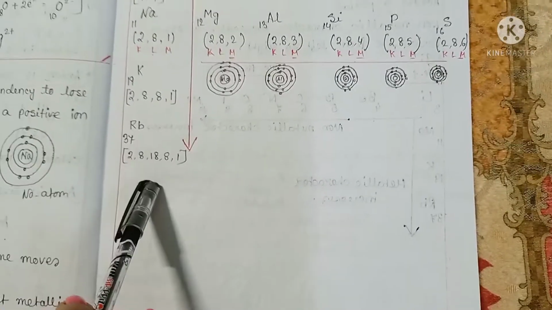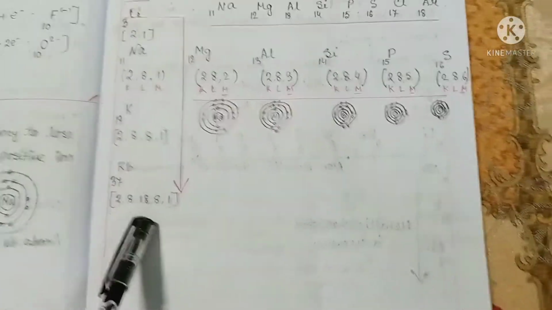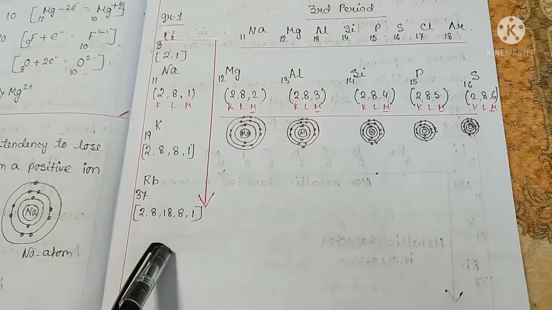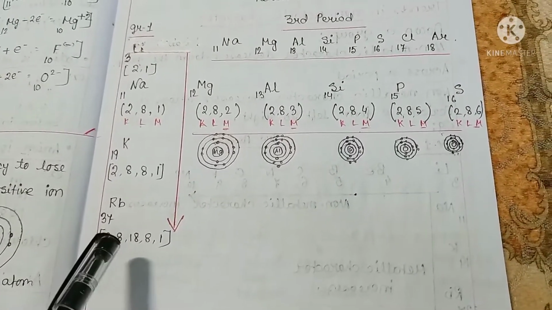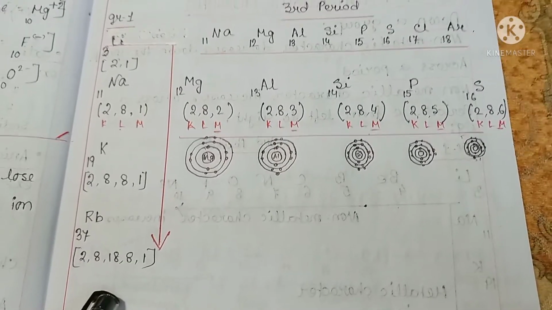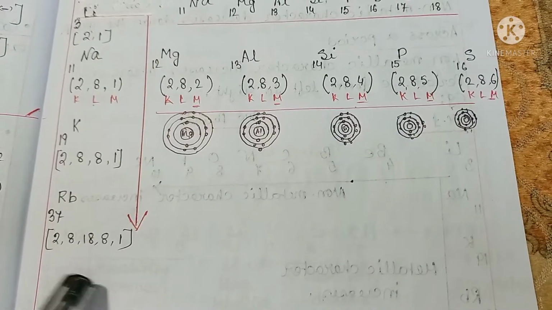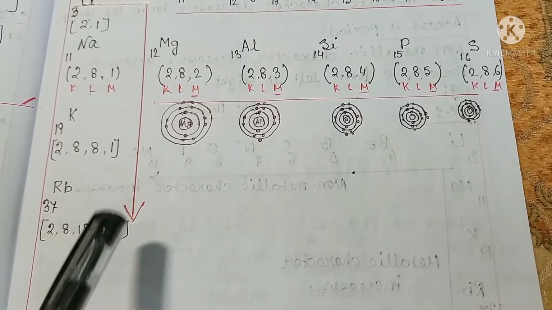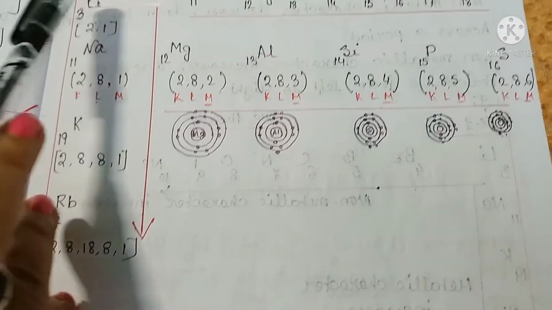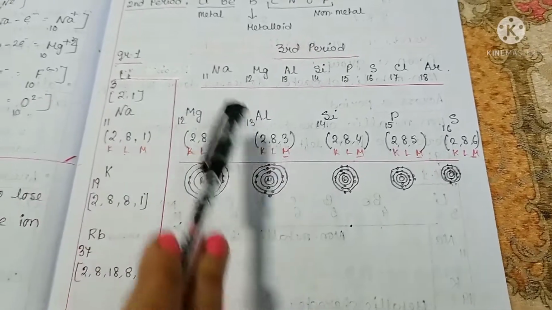Therefore, the attraction of the nucleus on the valence electron decreases. As a result, electrons do not need more energy to be removed. They can be removed more easily from the valence shell, and thus the element becomes more metallic. So in group 1, lithium is the least metallic element.